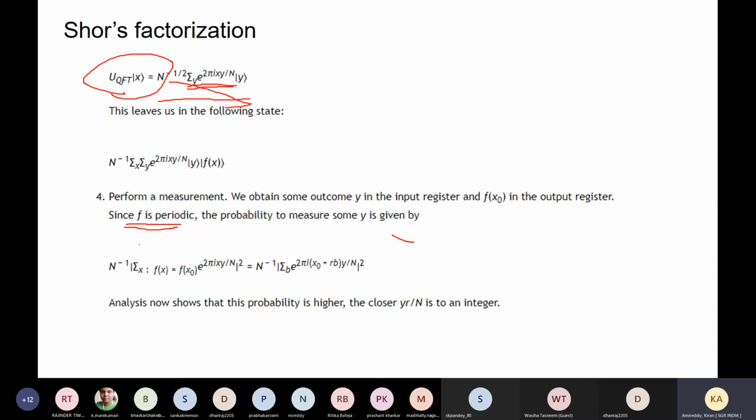Once we conclude that r is the smallest integer, we can stop the algorithm. Suppose we get 12, and we get two factors, 2 and 6.